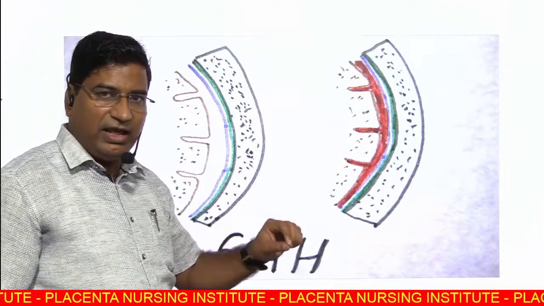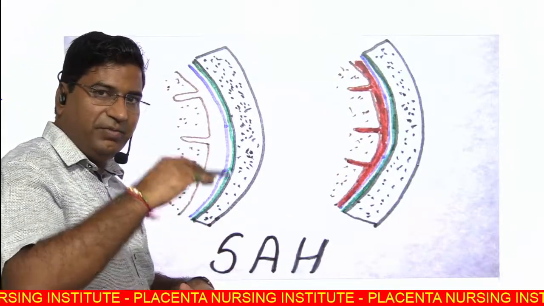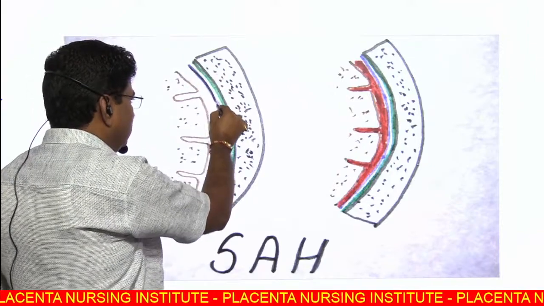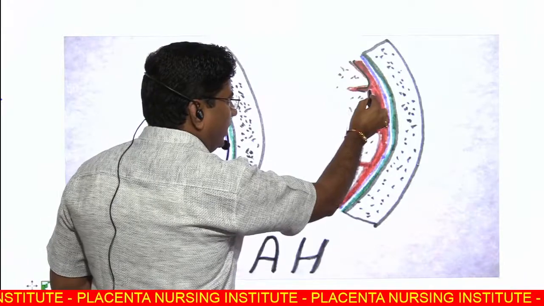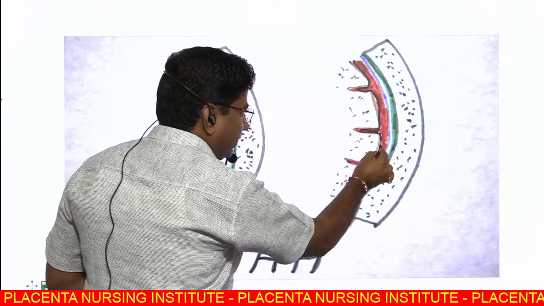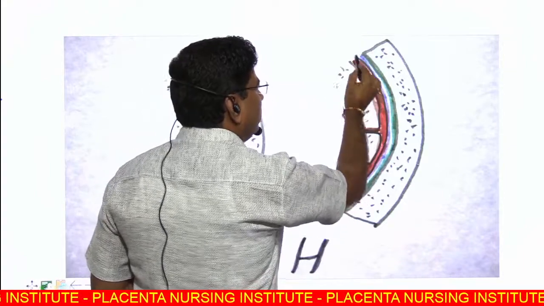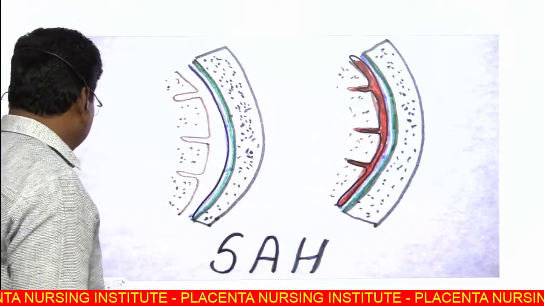As the name explains itself, subarachnoid means beneath the arachnoid. So there is a collection of blood in the arachnoid space because of arterial bleed, such as an aneurysm bleed. This is the subarachnoid hemorrhage.